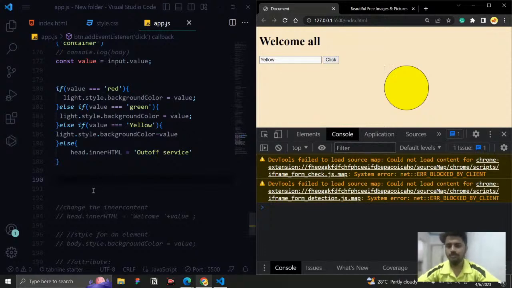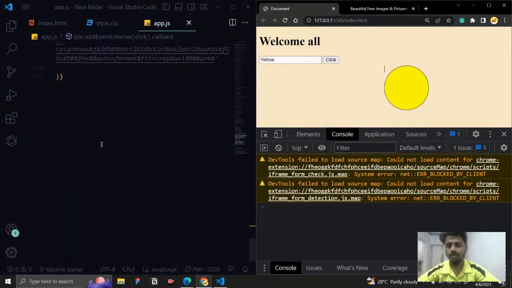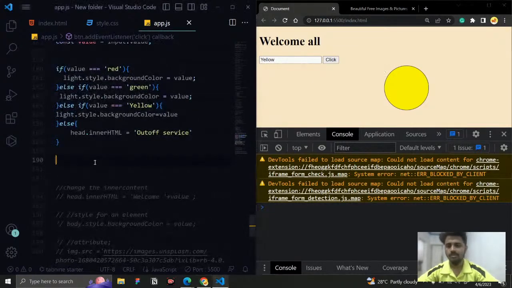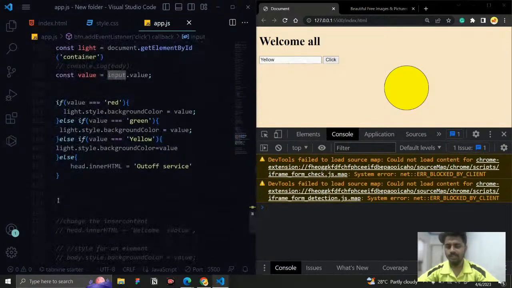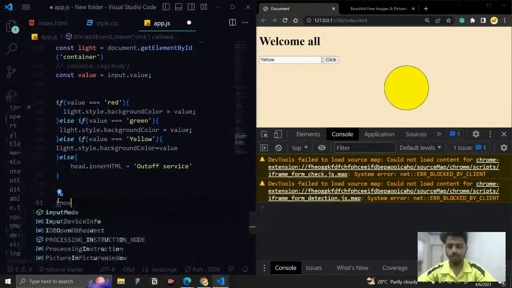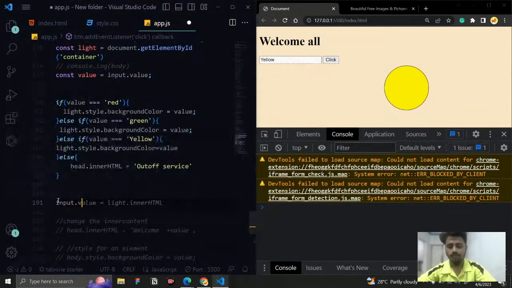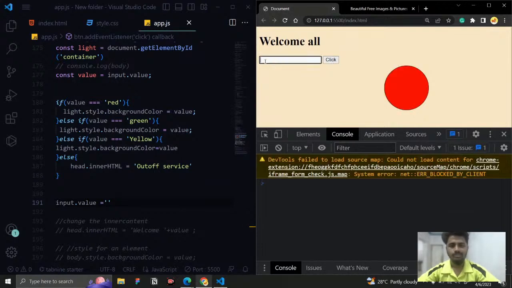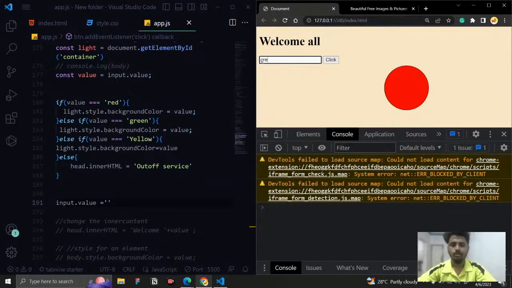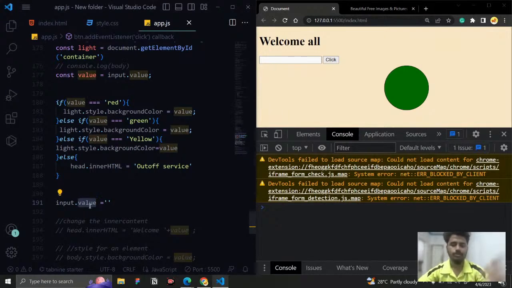So what can I do is, here the process of the function is completed. Simply this one, right? Input is the element. I just want to say input.value. I fetch the value and set it as an empty string. Again, nothing is going to be there. So now if I give red and click enter, once the function runs, it just gets removed. Now I give green and click it. Same like that, I'm changing the value attribute to an empty string, so it will just get removed.